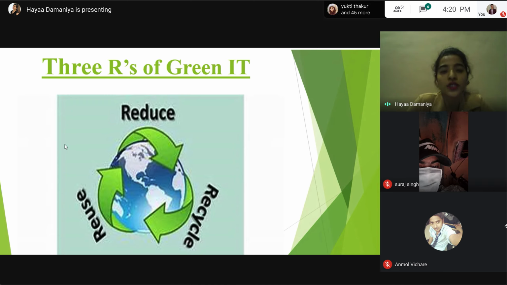Reduce your new purchases of electronic equipment and electronic devices. We are habitual. When there is a new upgrade in the market, when new devices are available, we desperately want to buy them. So have a habit of reducing your new purchases, because it's not only good for the environment, but also good for our own wallet, because we can save our money, right?